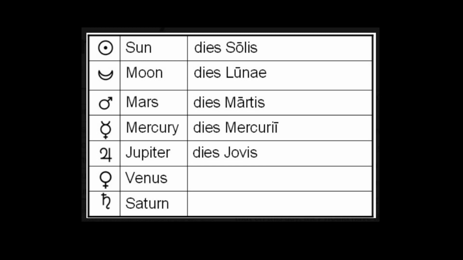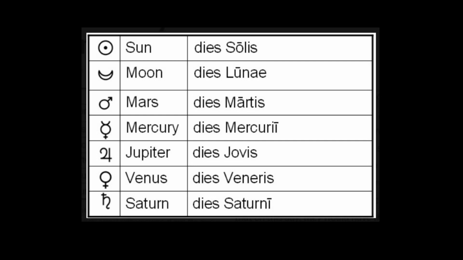And since Venus is the god of love, you can remember that this refers to Friday because Friday is date night. So this one is Dies Veneris. And finally, Saturday has almost the same pronunciation. Dies Saturni.